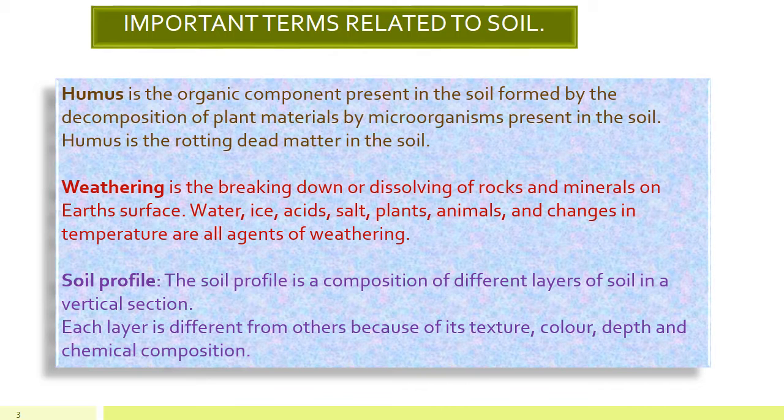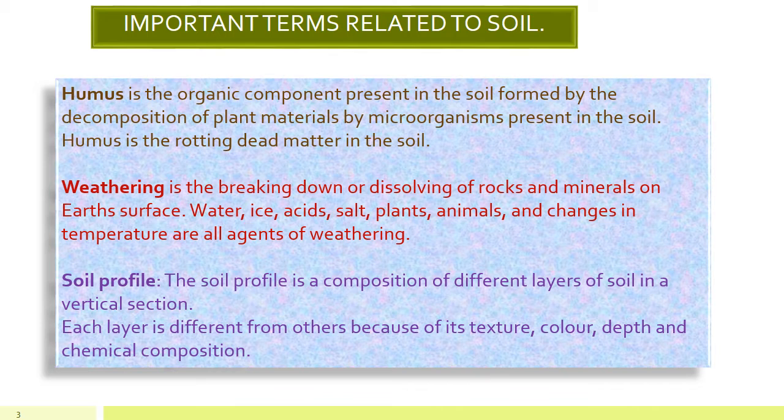Now these minute particles of rocks turn into soil. The weathering of rocks, that is the breakdown or dissolving of rocks, takes place with the effect of different types of agents, which include water, ice, acids, salts, plants, animals and the variations in the temperature of a particular place.